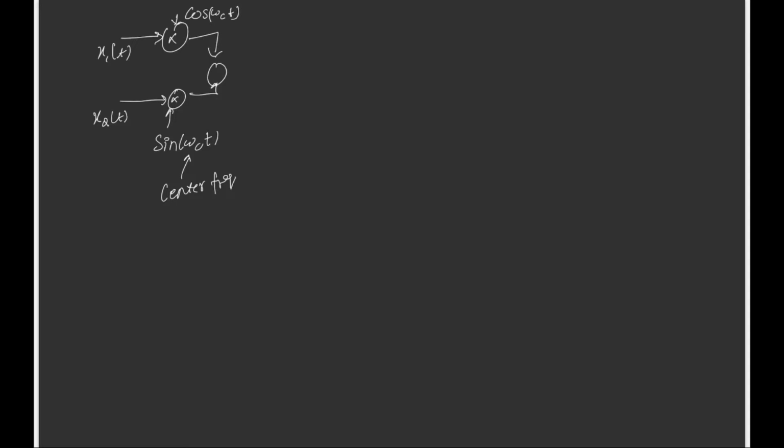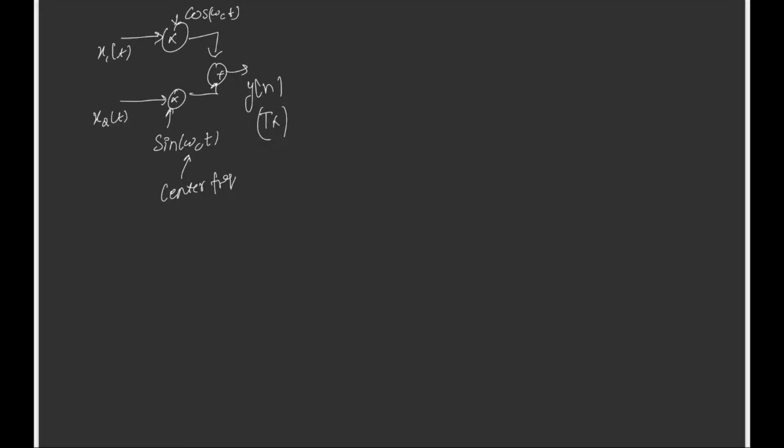First, let's understand how the up conversion and down conversion process works, which actually introduces CFO. While we do up conversion, the in-phase signal is multiplied by cosine omega c t, and the quadrature phase signal is multiplied by sine omega c t, where omega c is the center frequency or the carrier frequency. They are summed and then transmitted. Let's assume this is y[n], which we have transmitted.